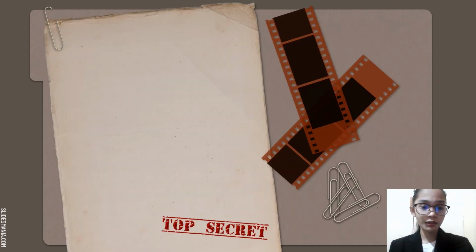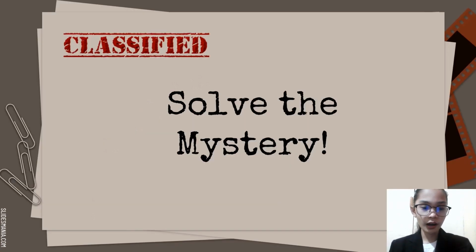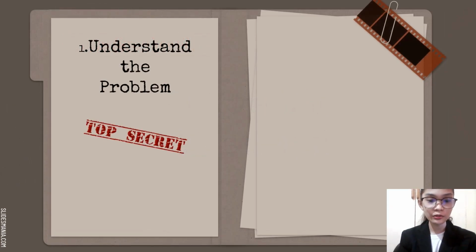And the clues provided are: first, Aurora is older than Evelyn. Second, Asuncion is younger than Anita. Third, Asuncion is 2 years older than Evelyn. And last, Anita is older than Aurora. And now, let's solve the mystery. And here is my solution.